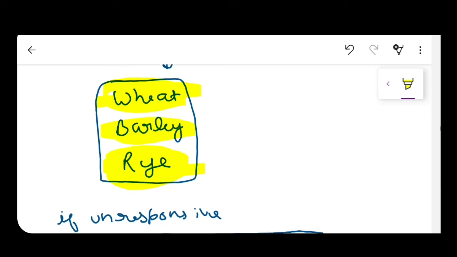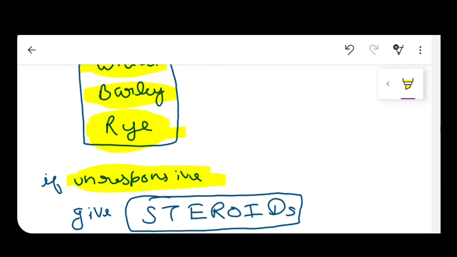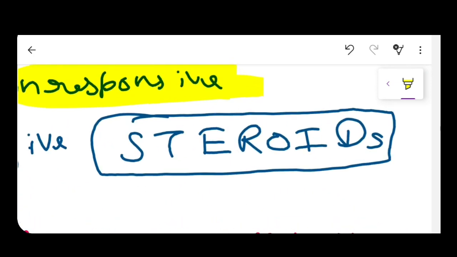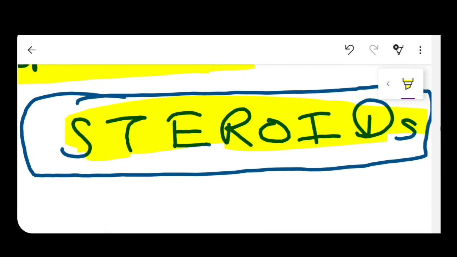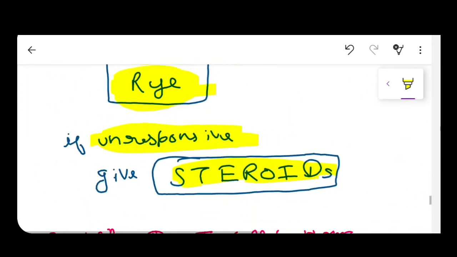If the patient is unresponsive after avoiding these three, then we have to start steroids for that patient. So these are the different treatments of celiac disease.